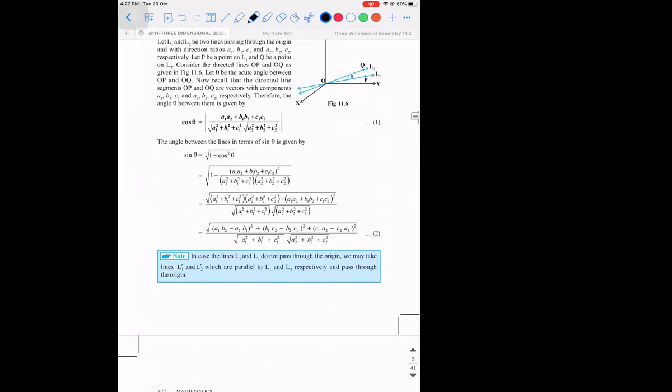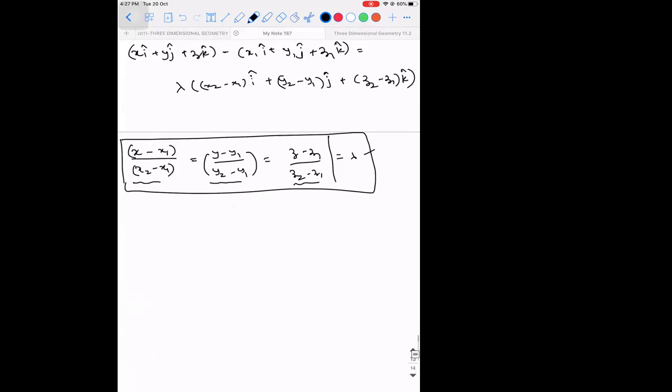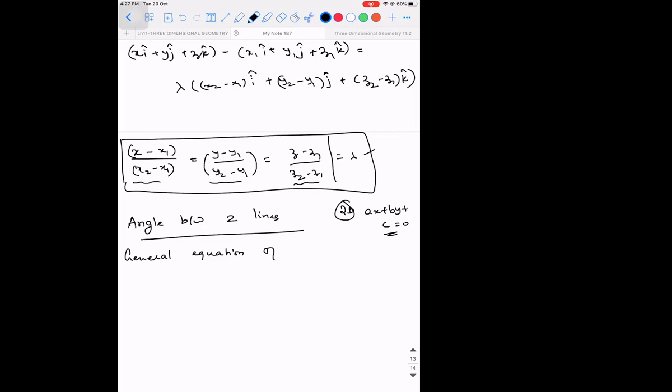I'll tell you what you're supposed to do. Write down what I'm going to write. So the heading is angle between two lines. Remember, if I ask you in 2D, what is the general equation of a straight line? It is ax plus by plus c is equal to 0 in a two-dimensional plane. Similarly, in three-dimensional space, the general equation of a line is r vector is equal to a vector plus lambda times b vector.